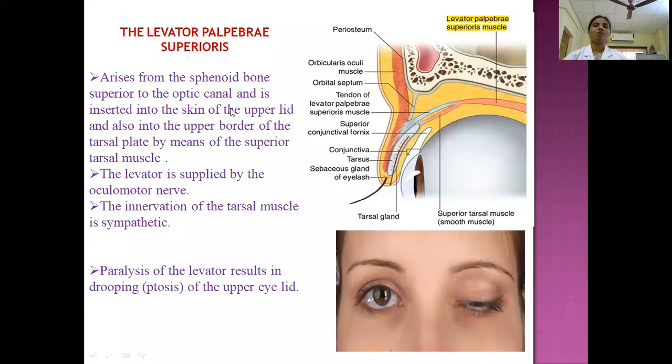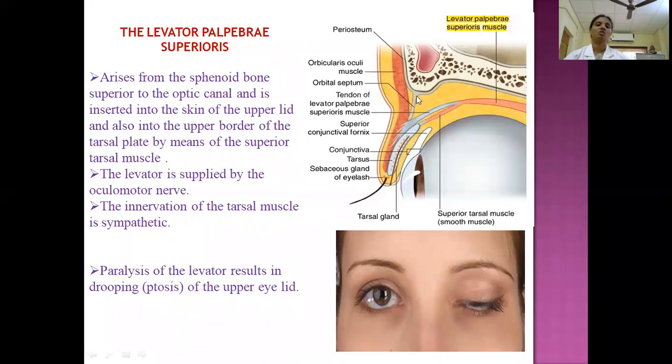Then the other important extraocular muscle, levator palpebrae superioris. See, the levator palpebrae superioris takes origin from the sphenoid bone and extends further forwards above the eyeball. Then close to the orbital margin, it is split into 3 lamellae. So the upper lamella is tendinous and is passing through the orbital septum.